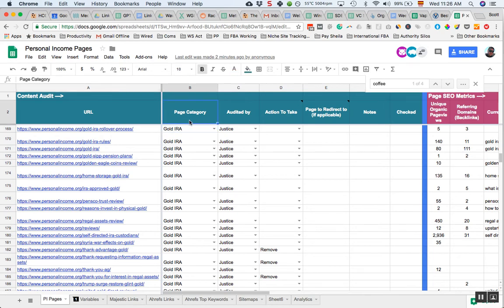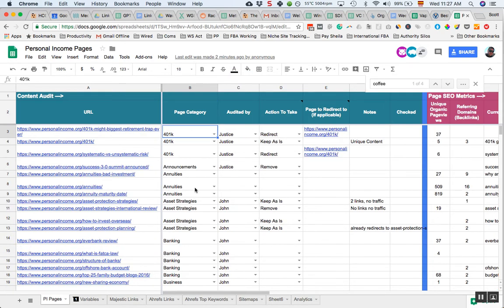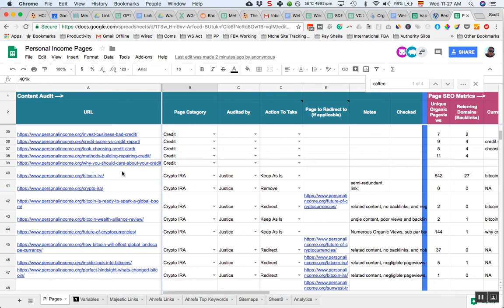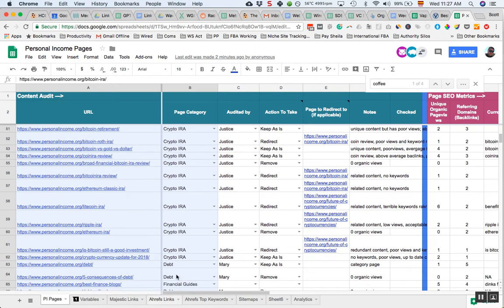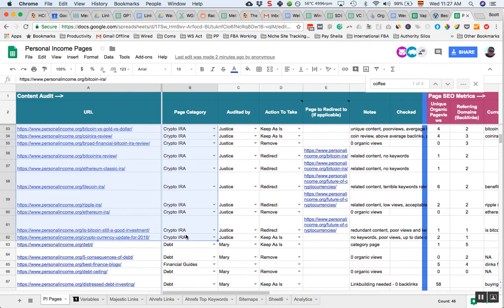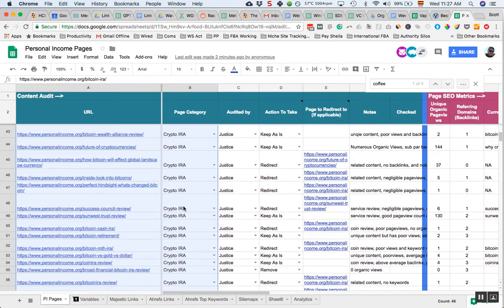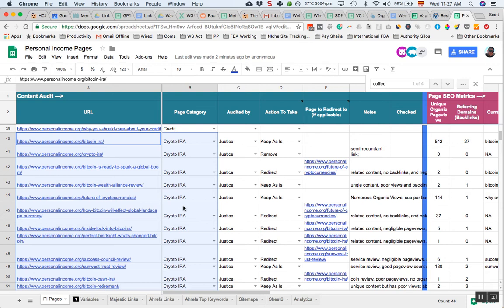the gold IRA category, you're going to be able to come in here and just pick the gold IRA or the crypto IRA. You're going to see all these articles and you're going to go, perfect, now I know this is my area of the site that I'm going to work on, and I'm going to start doing keyword research based on the keywords we're already targeting and the content we already have. So it's gonna come together.